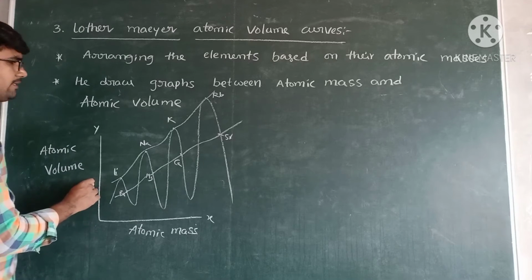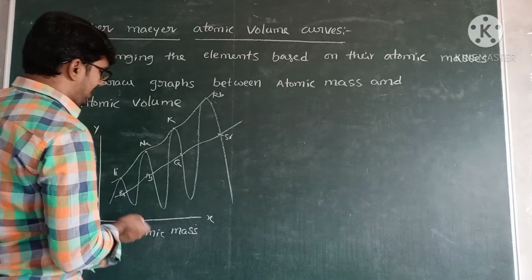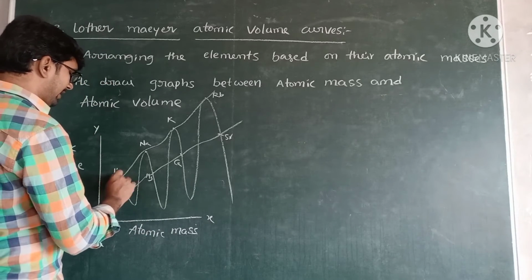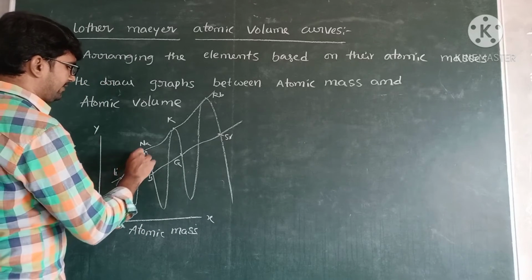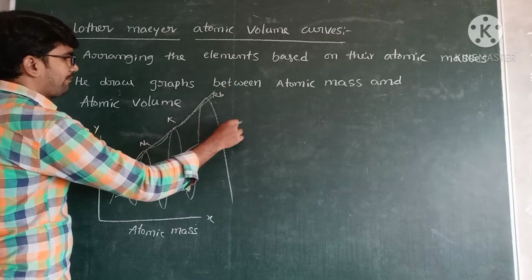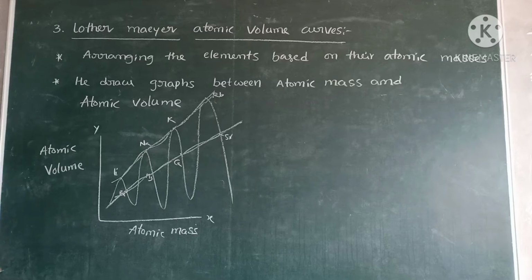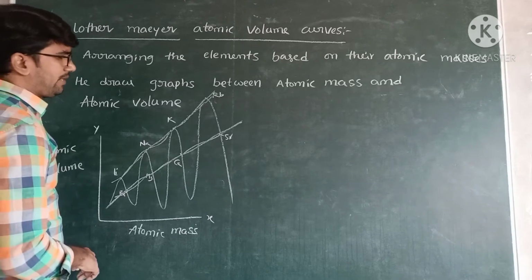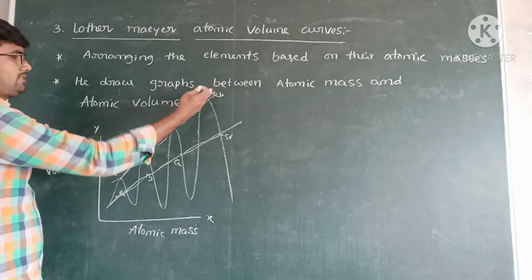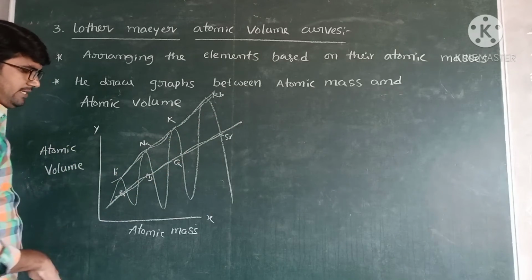It indicates that elements with the same properties are present nearly, not exactly, on the same line. It indicates that these elements have the same properties.